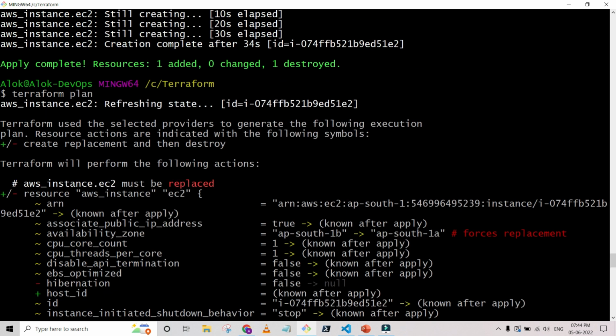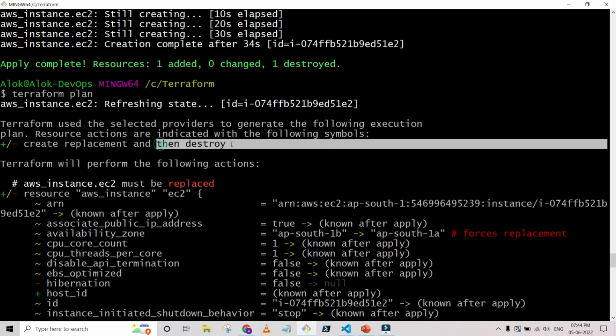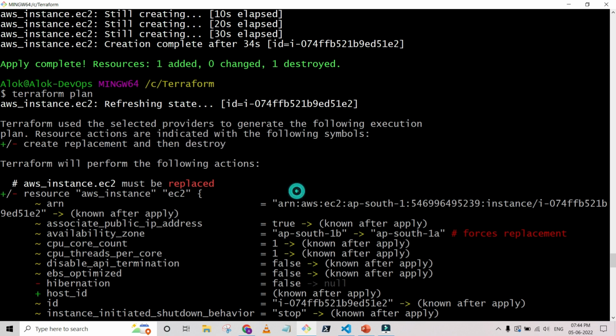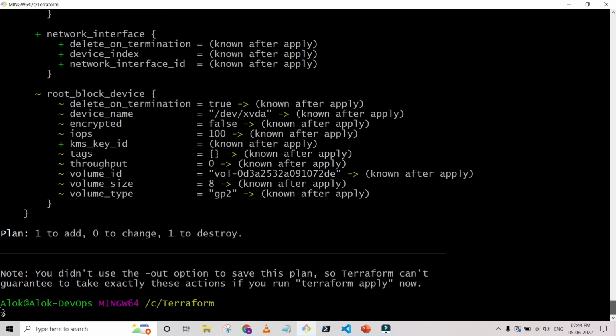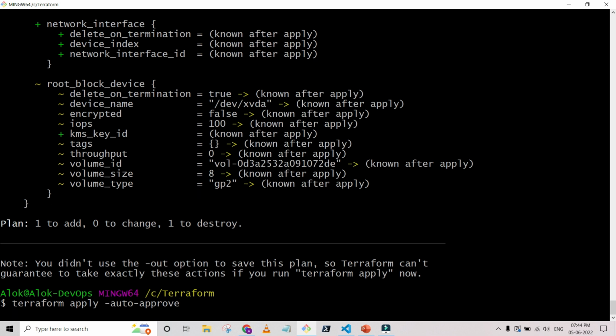Now this thing is changed: previously we had minus and plus, now we have plus and minus, create replacement and then destroy. So it's going to create an instance in 1A and then destroy the one in the other zone. We are going to monitor it. I'm happy with this plan. Now I'm going to auto approve.